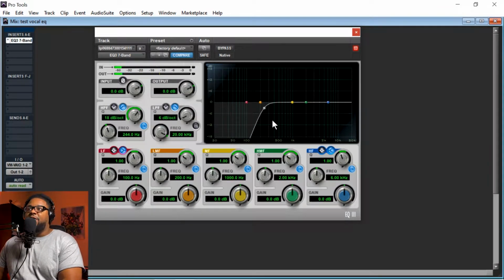Now, if you notice with that frequency, once I start to get there around 244 hertz of it being cut out, I still can hear some of the mids of the body of the vocal as well as the highs. I kind of like that, but I want a little bit more added to it. So in the process, what I'm going to do is bring it back a little bit more.